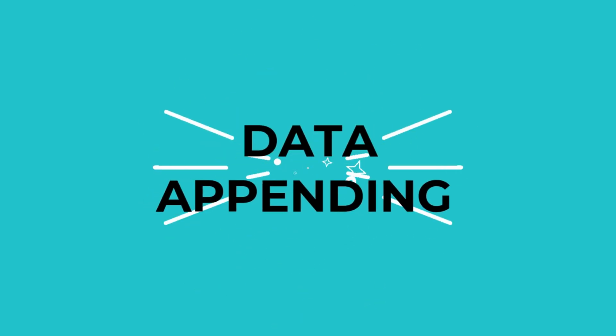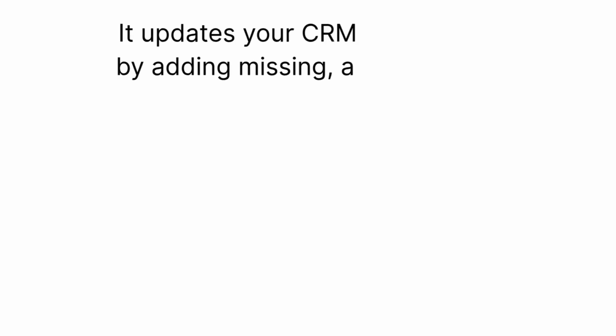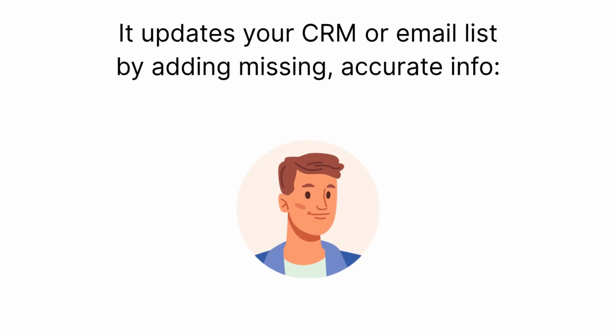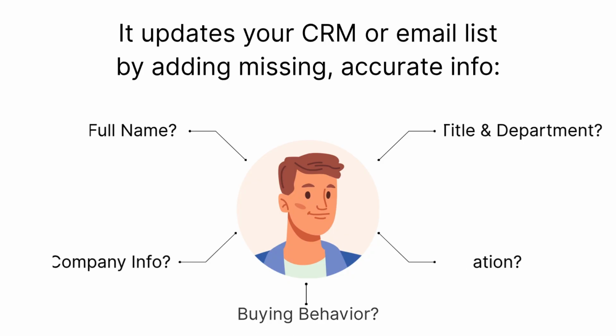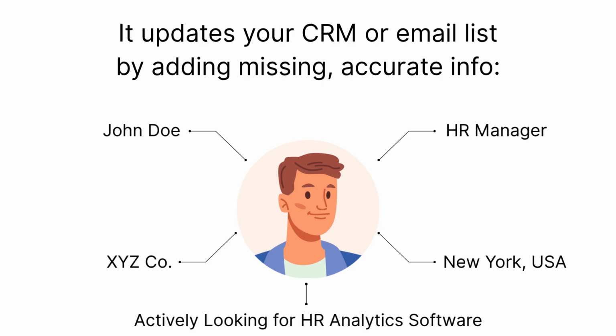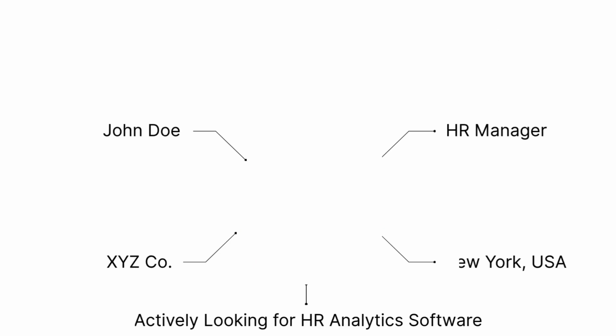That's where data appending flips the game. It updates your CRM or email list by adding missing, accurate info: full name, title and department, company info, location, buying behavior. Now you know who you're talking to, and what they actually care about.